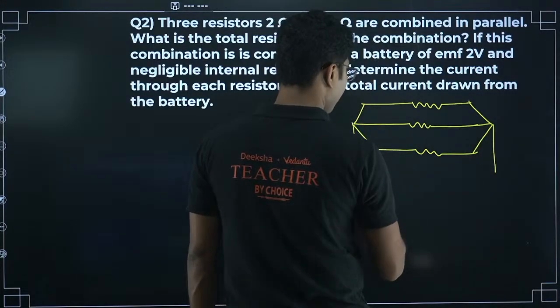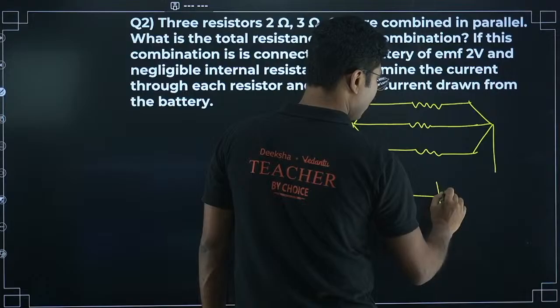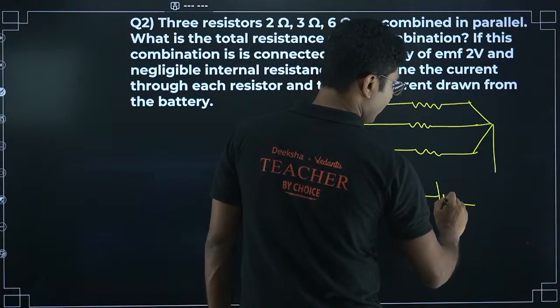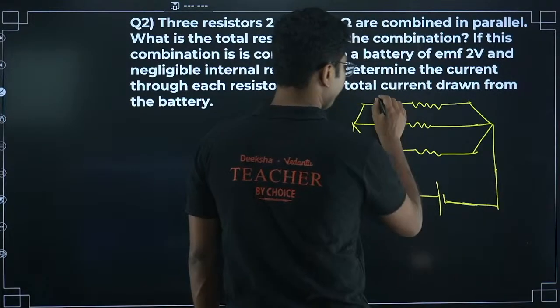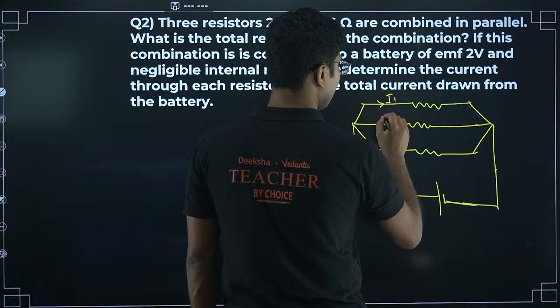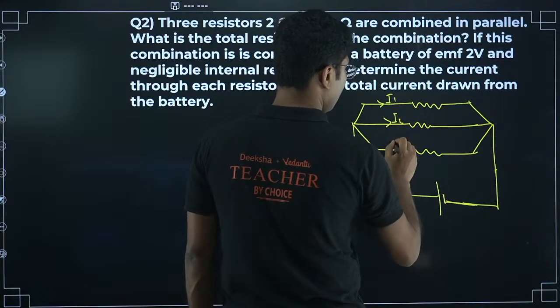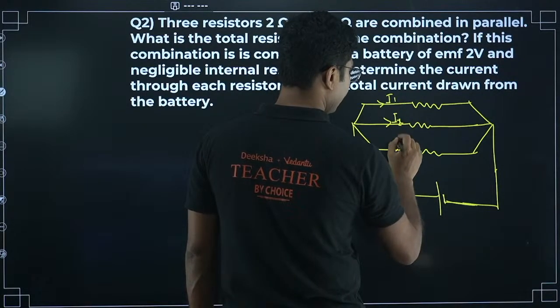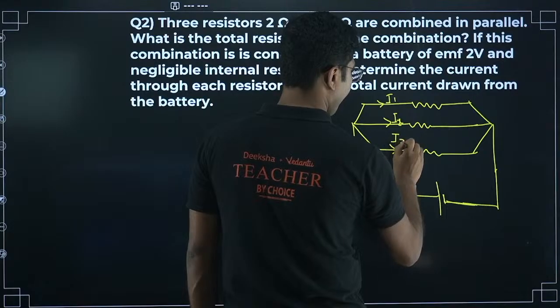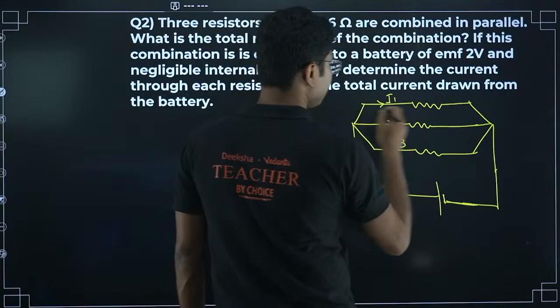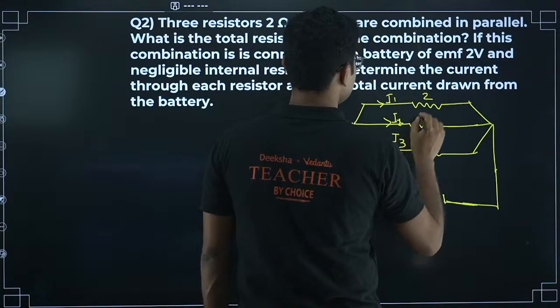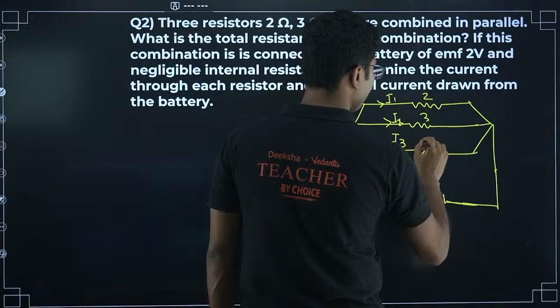So what is the equivalent? And then we have a 2 volt battery. We have to find the current through each of them, say I1, I2 and I3. Okay, so this is 2 ohm, this is 3 ohm, this is 6 ohm.